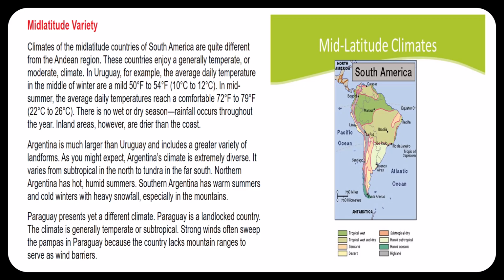Argentina is much larger than Uruguay and includes a greater variety of landforms. As you might expect, Argentina's climate is extremely diverse. It varies from subtropical in the north to tundra in the far south. Northern Argentina has hot, humid summers. Southern Argentina has warm summers and cold winters with heavy snowfall, especially in the mountains.